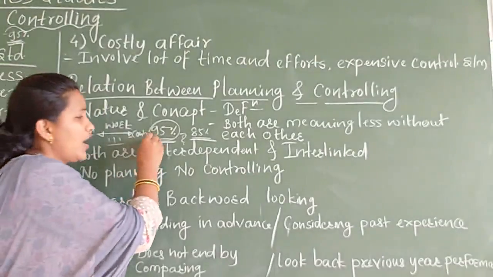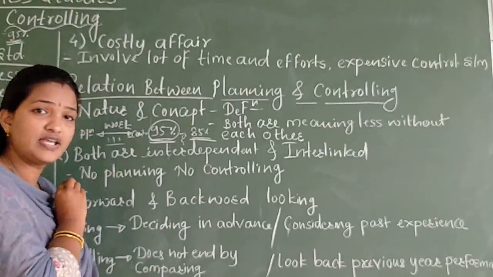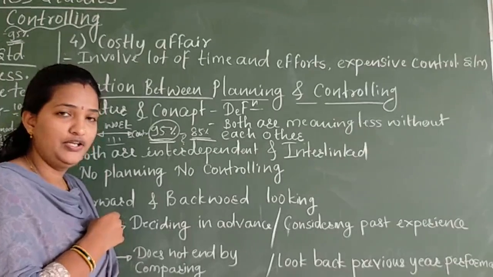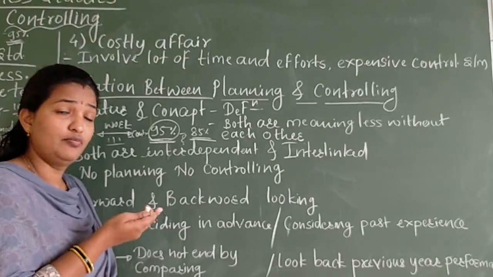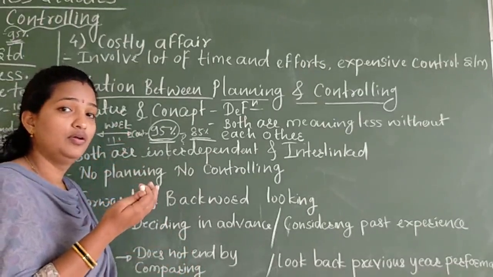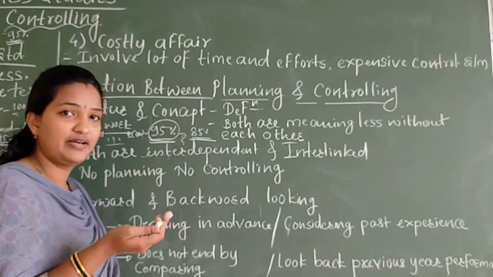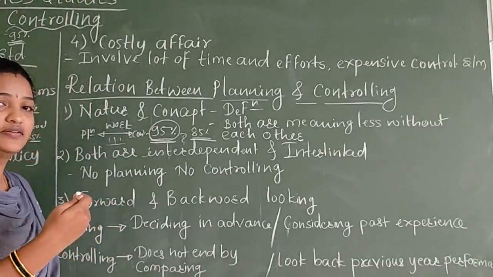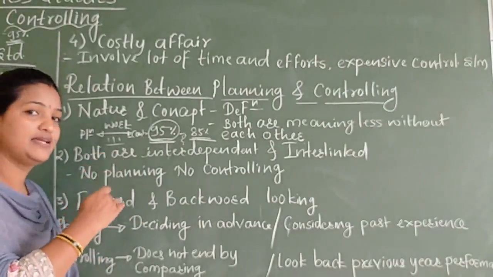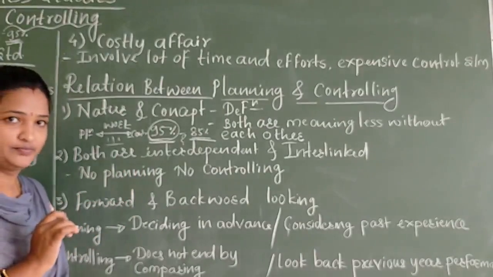It means, if you have not decided how much you are going to score in the exam, then what is the use of comparing at last? Is it right? You have not decided what you are going to score, so after the result you are not able to compare the things. If planning is there, then only you can go for the comparison. So both planning and controlling are meaningless without each other.